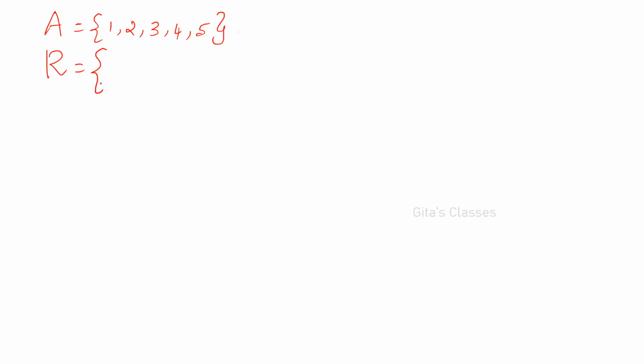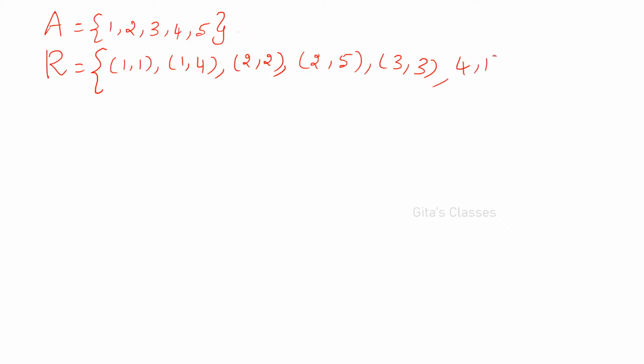We have defined it to be 1 comma 1, 1 comma 4, 2 comma 2, 2 comma 5, 3 comma 3, 4 comma 1, 4 comma 4, 5 comma 2, then 5 comma 5, right?